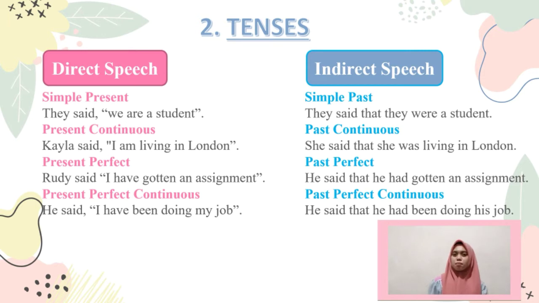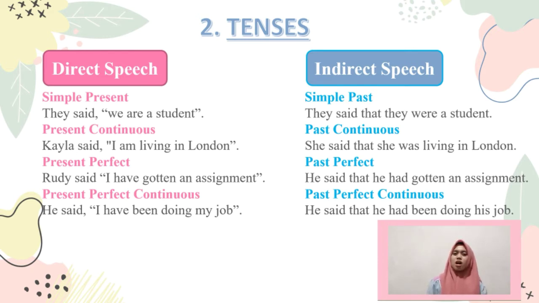The first example of simple present for direct speech: they said, "We are a student." The first example of simple past for indirect speech: they said that they were a student. The next example of present continuous for direct speech: Kayla said, "I am living in London." While the example of past continuous for indirect speech: Kayla said that she was living in London.